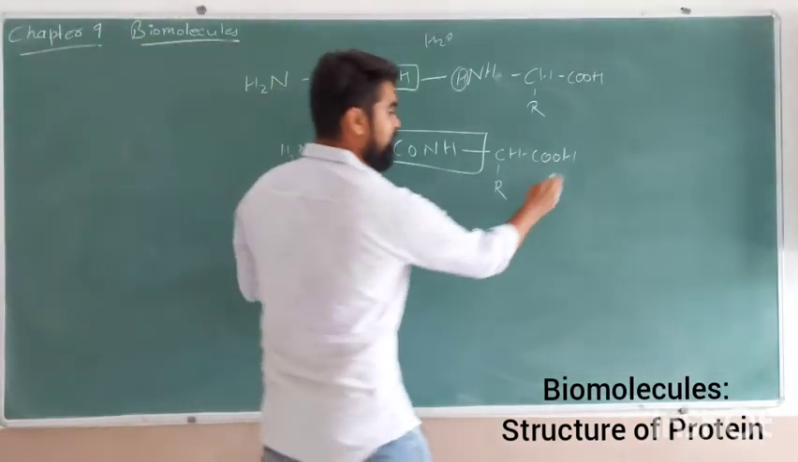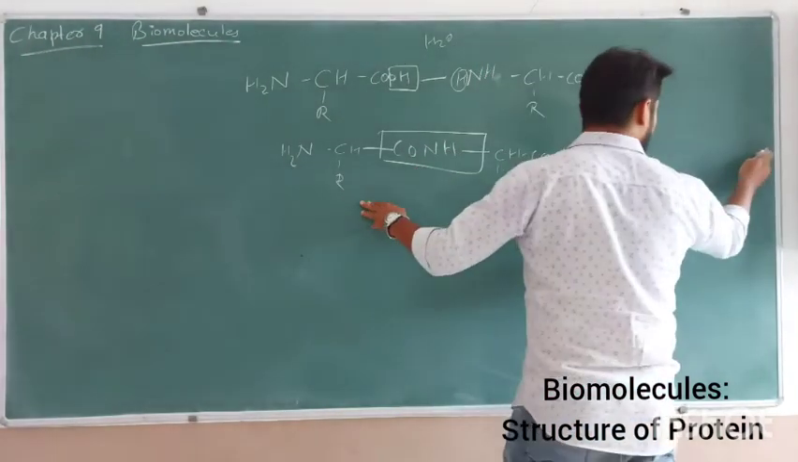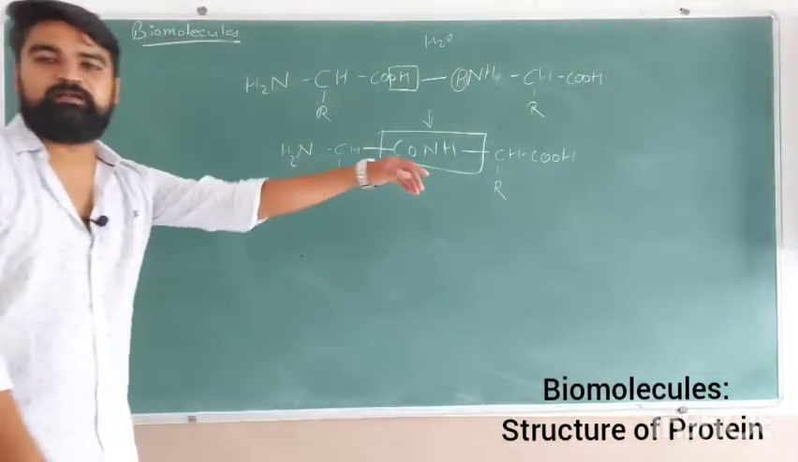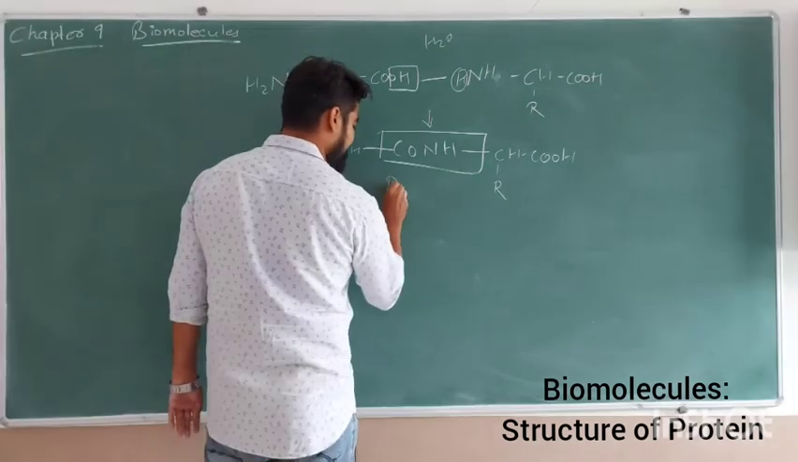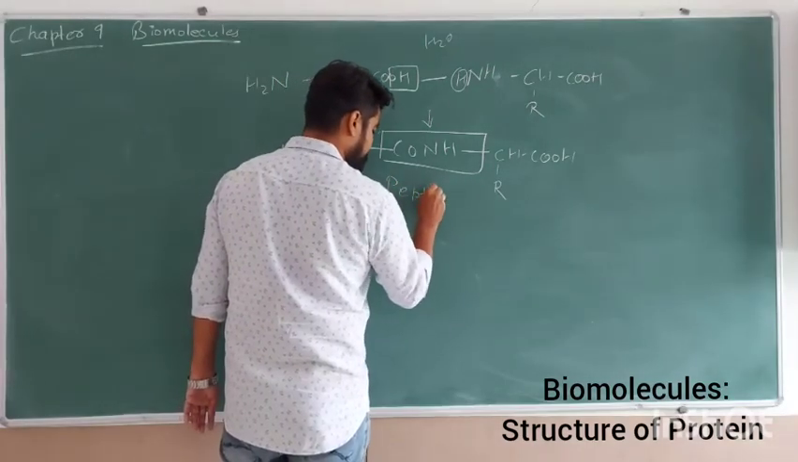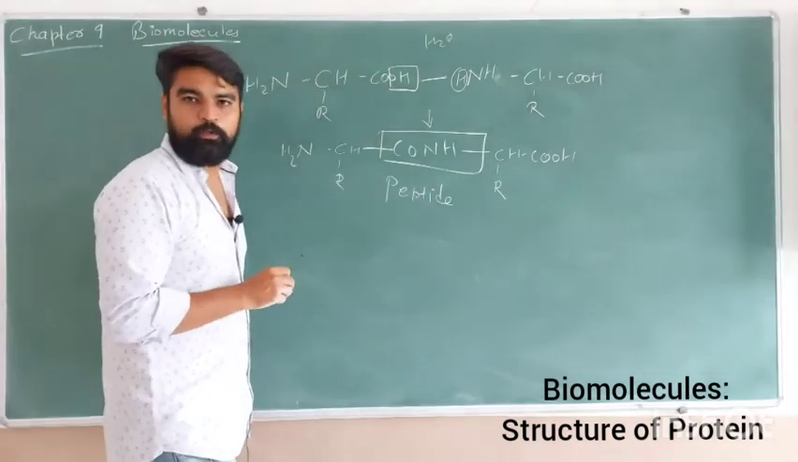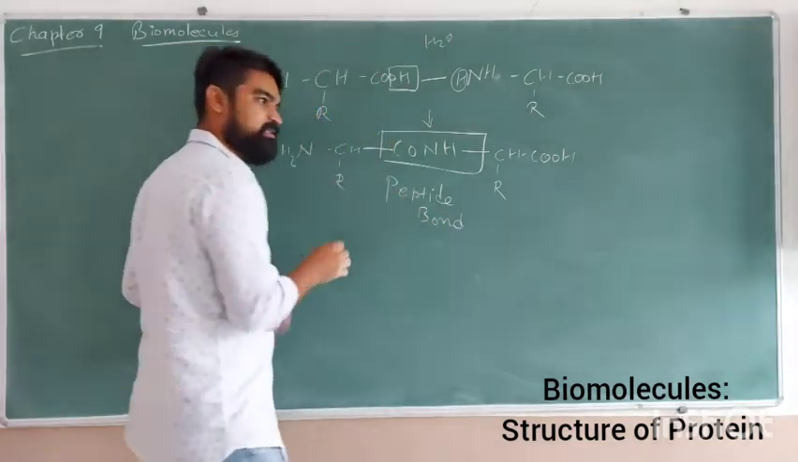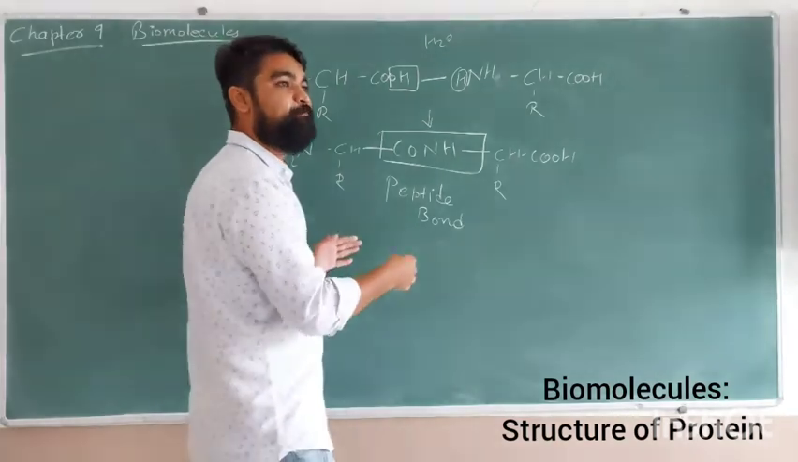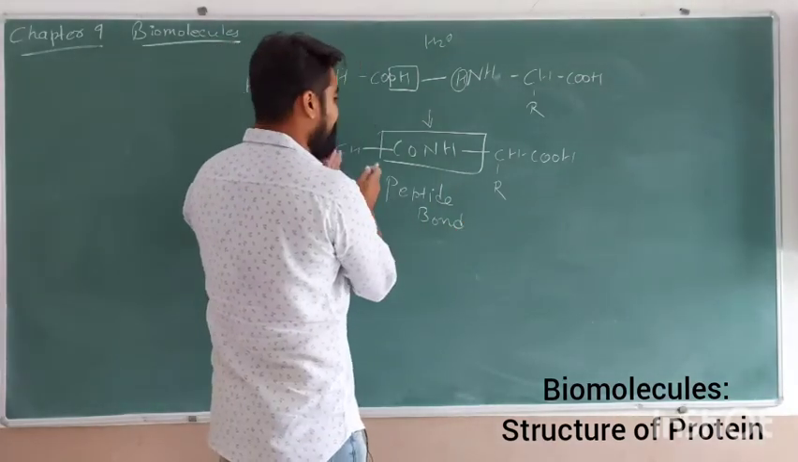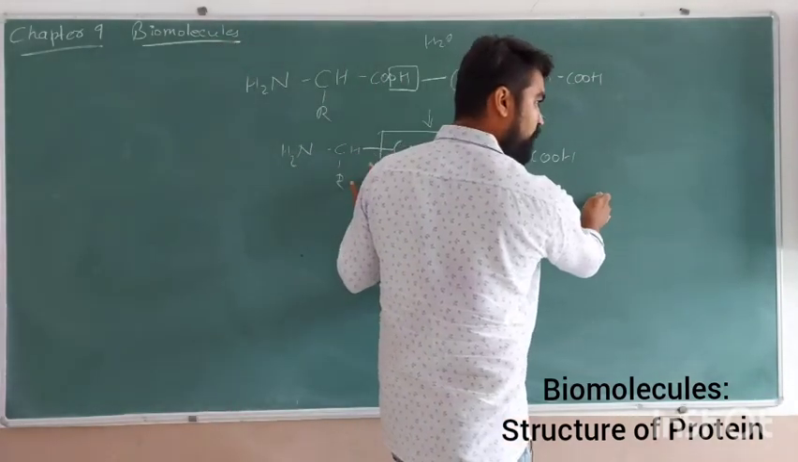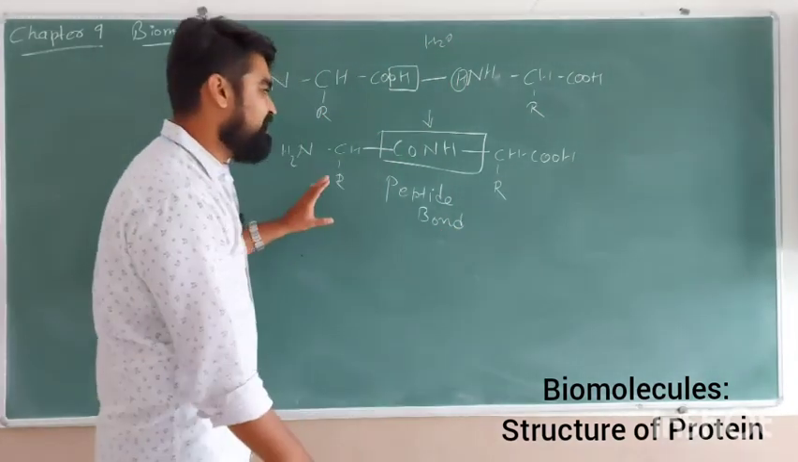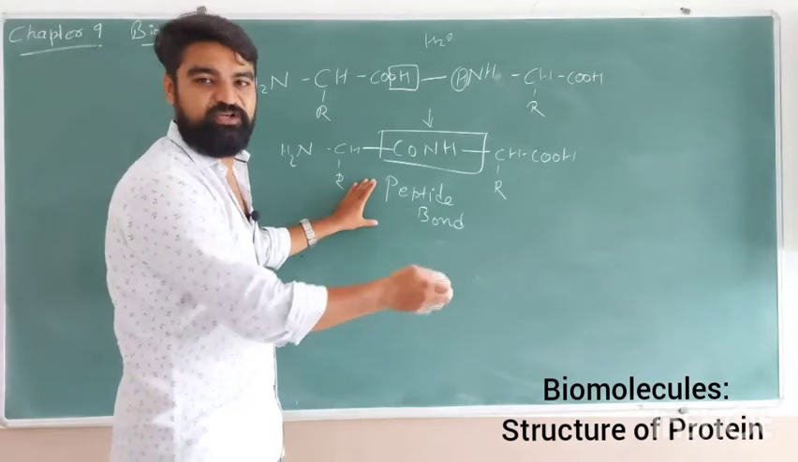Then the next amino acid is here, the next amino acid is here, the next amino acid is here, and all are held together by a bond which is called the peptide bond. That's why this protein molecule is called a polypeptide molecule, because there are many peptide bonds present in the structure of the protein molecule. Now you can have the idea why it is called a polypeptide structure.